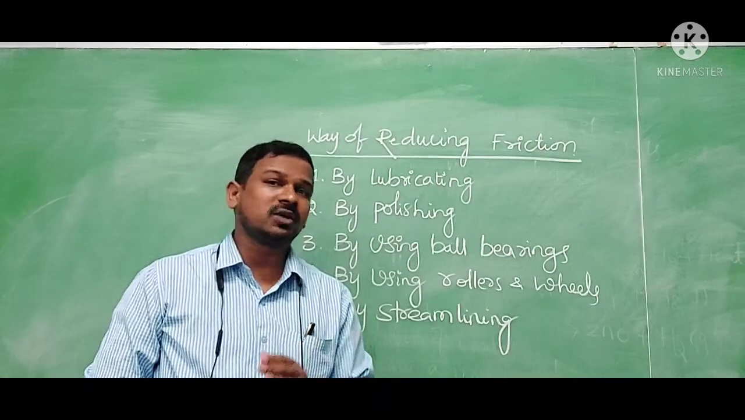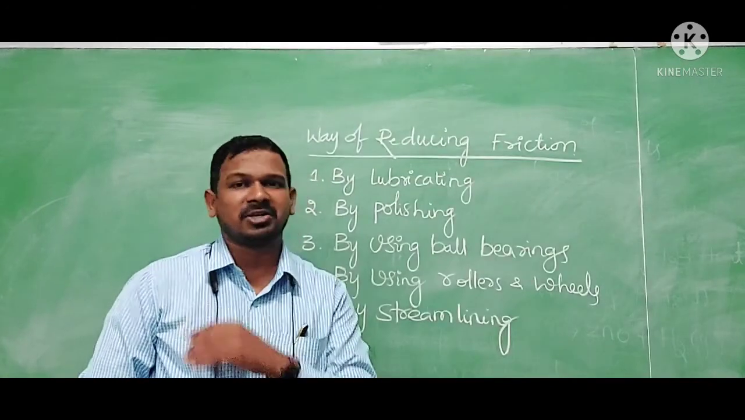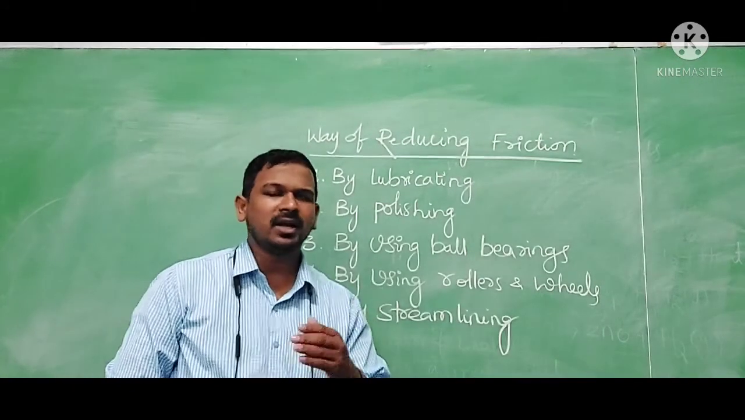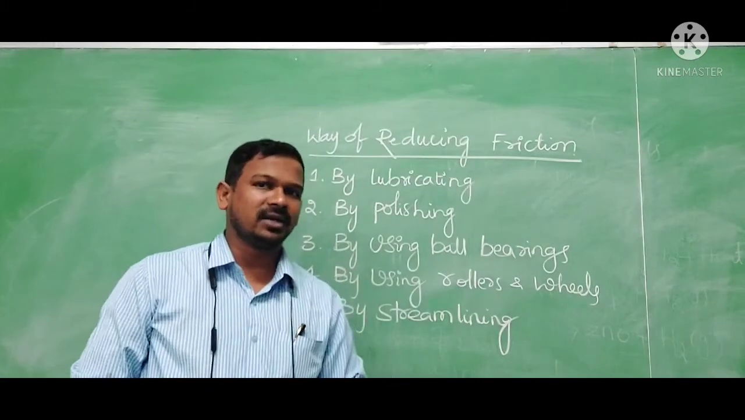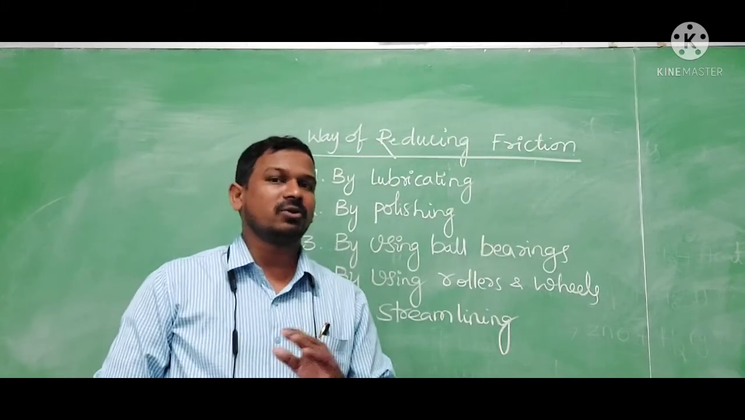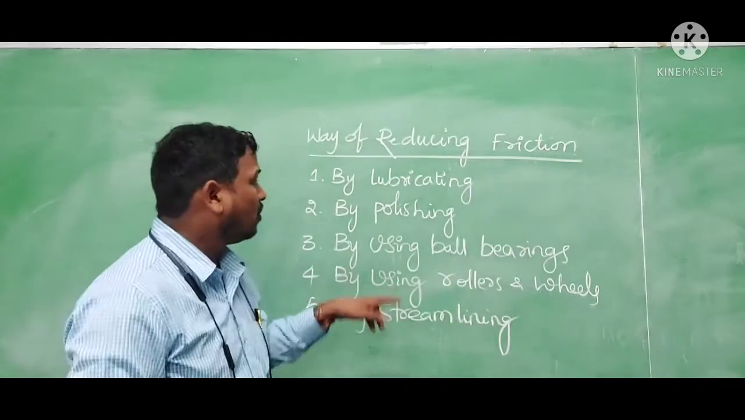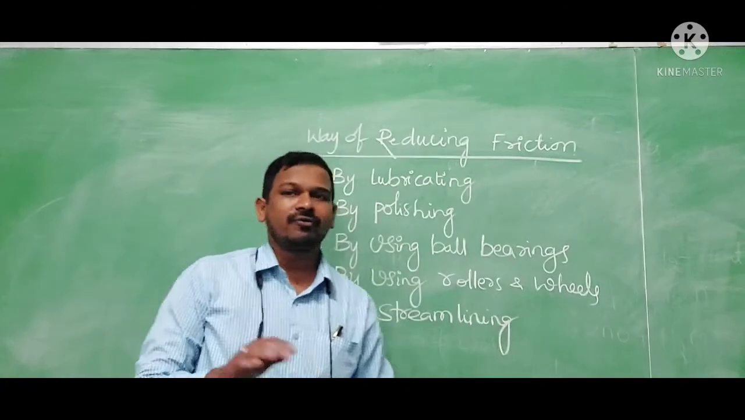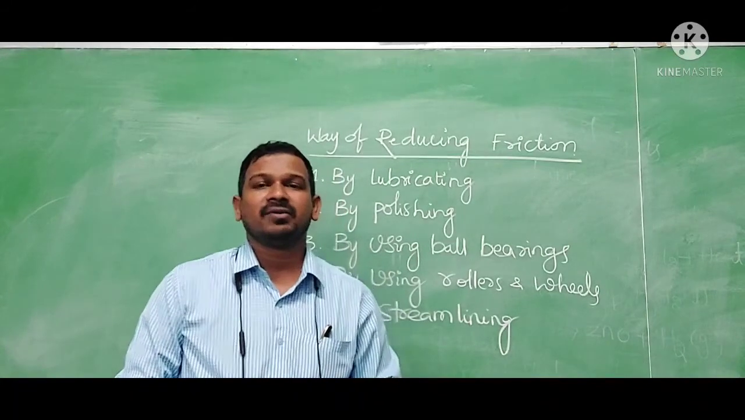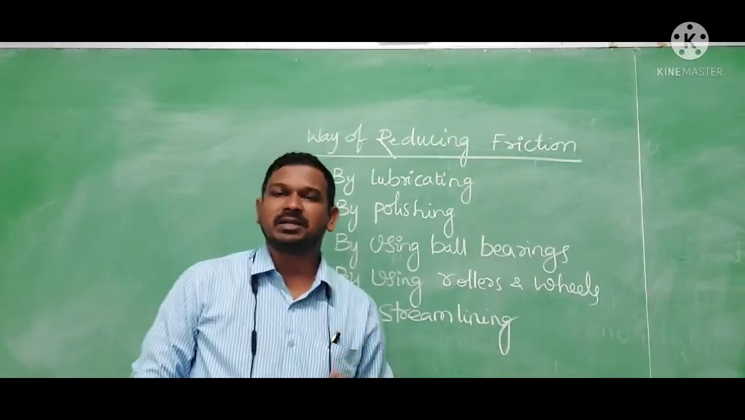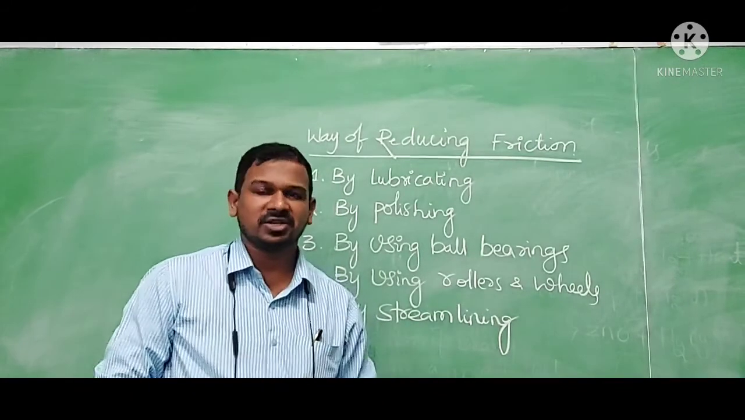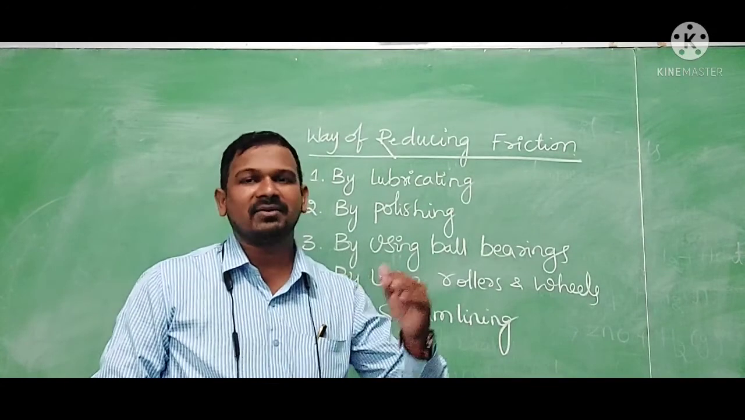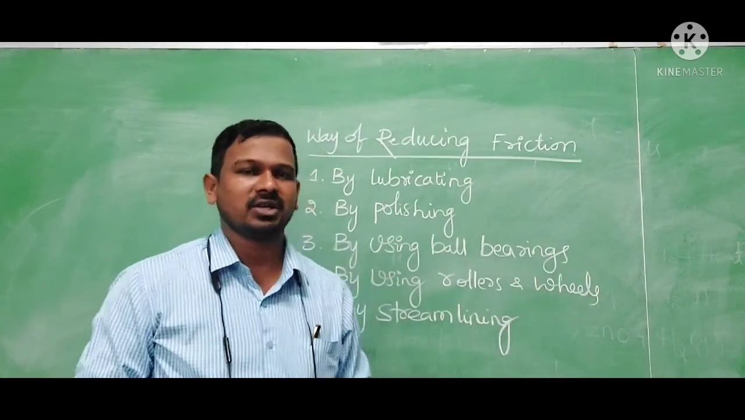Graphite powder is used for reducing friction in machinery. Like that, many lubricants are there. We can reduce friction with the help of lubricants. Now, by polishing: if we polish a surface with sandpaper and other materials, then we can reduce the friction. By decreasing the hills and valleys of the surface, we can reduce the friction.